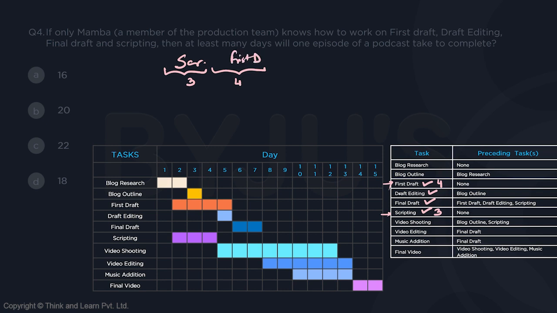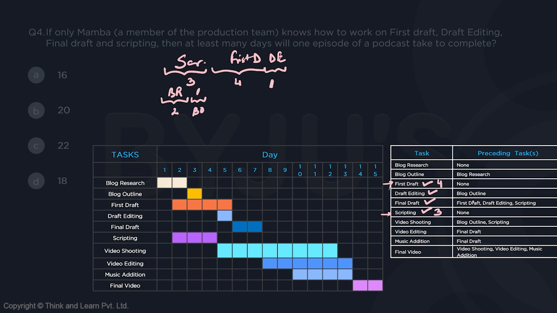After that, draft editing requires blog outline. So can he start working on draft editing after that? Yes, because blog outline just requires blog research. So blog research can be completed in the first 2 days. In the next 1 day, blog outline can be completed. So if Mamba has to start with draft editing after 7 days, yes, he can start with that. And that draft editing will take just 1 day. So he can complete this work by this date.